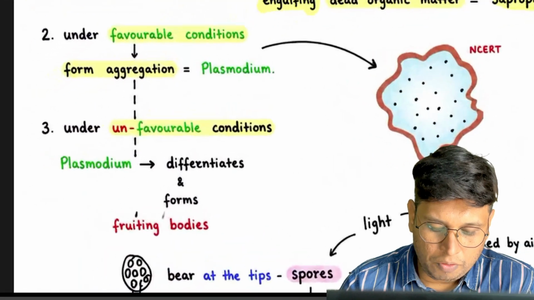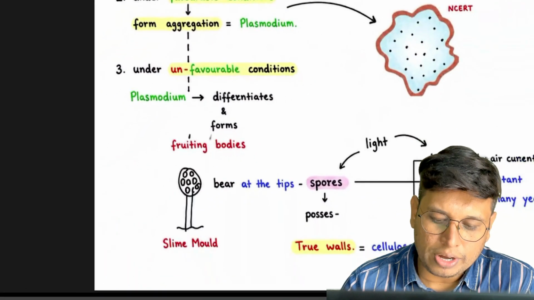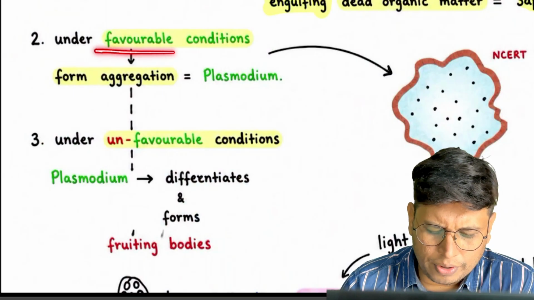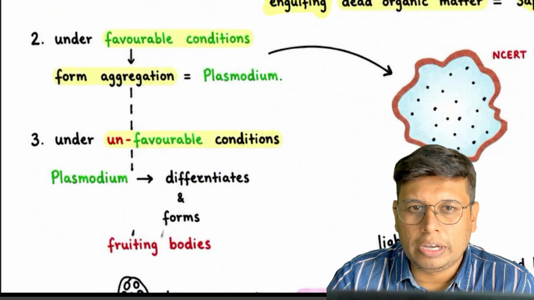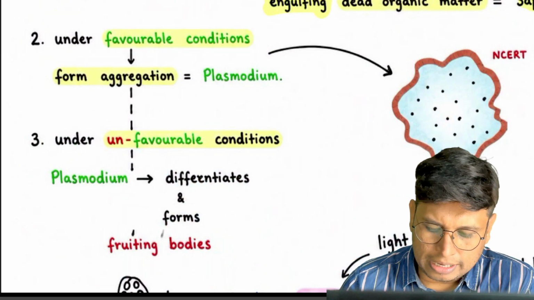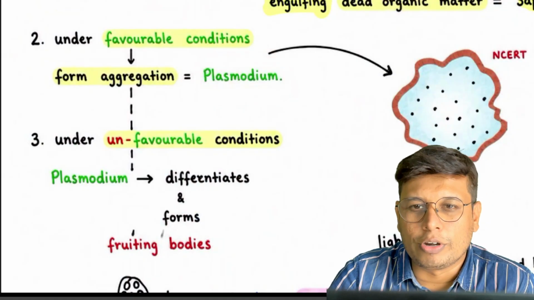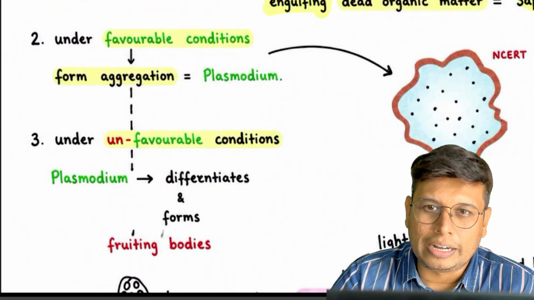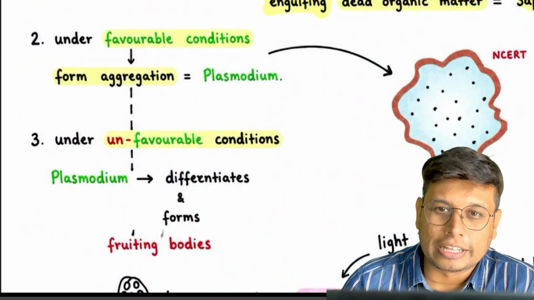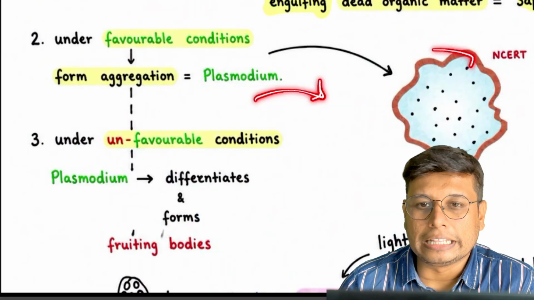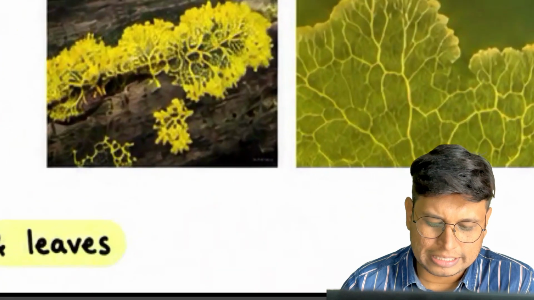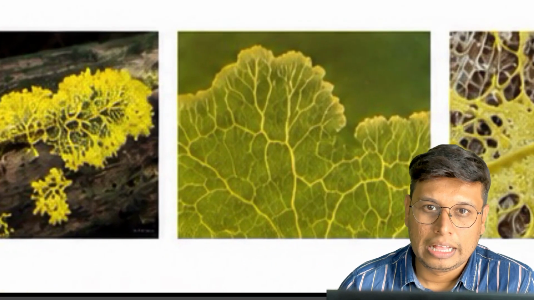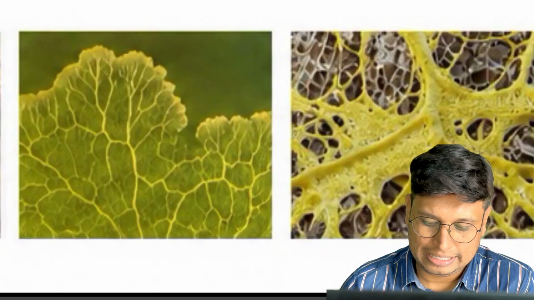Then they have particular reactions to favorable and unfavorable environments. Under favorable conditions, everybody is jolly, food is there, they make a group, and that group is called a plasmodium. Everybody is friends, let's have some tours and trips. So they are making groups. It looks like this. So this is a plasmodium. This is how it spreads, and this is the zoomed in version.